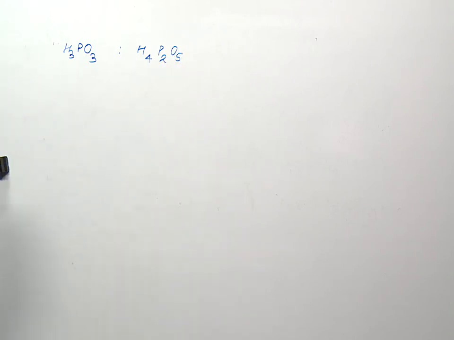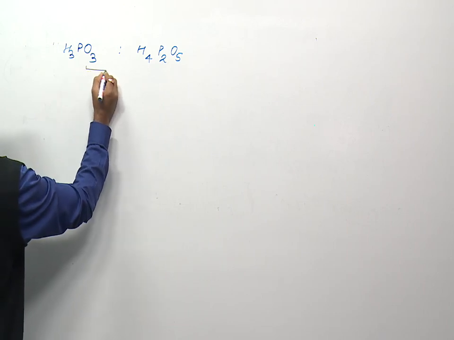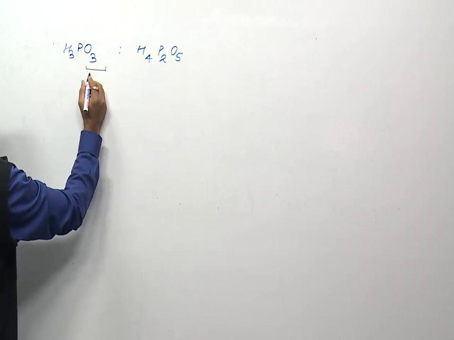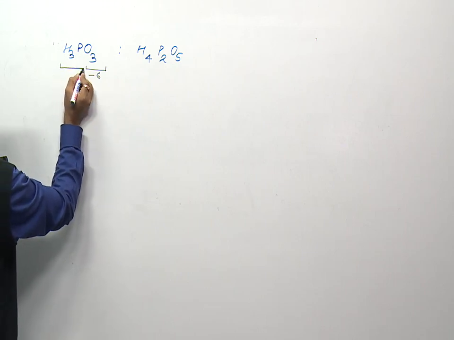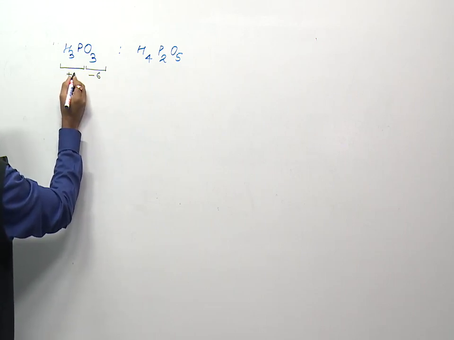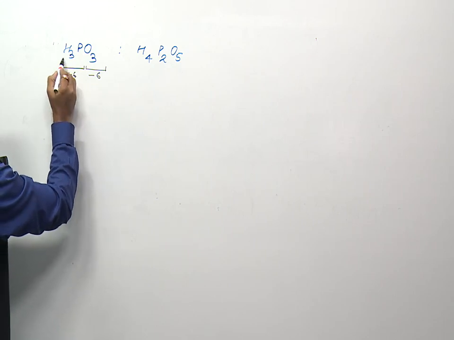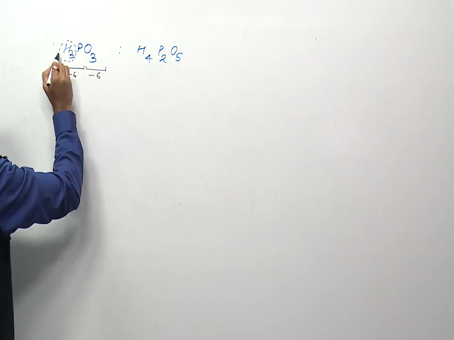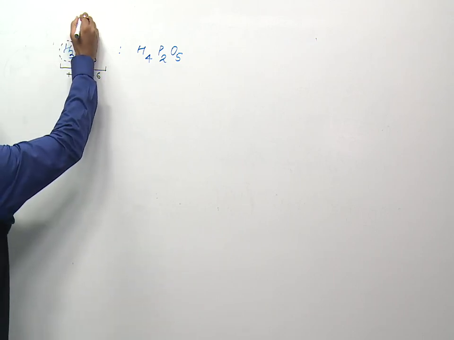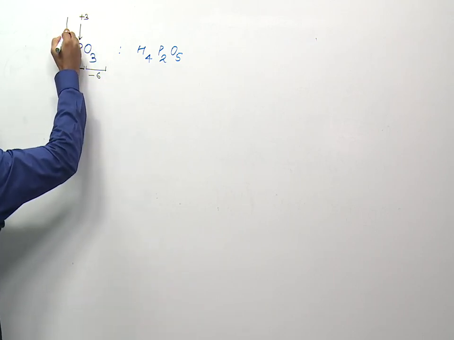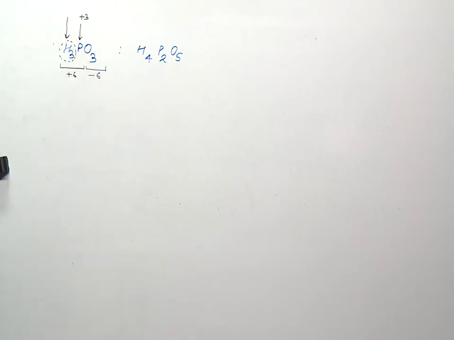If we analyze the oxidation state in H3PO3, all three oxygen atoms will have -2 oxidation state, so it is -6. So all remaining atoms will be +6. And in this +6, +3 is due to these three hydrogen atoms. So this phosphorus will be in +3 state. Hydrogen is in +1 state.